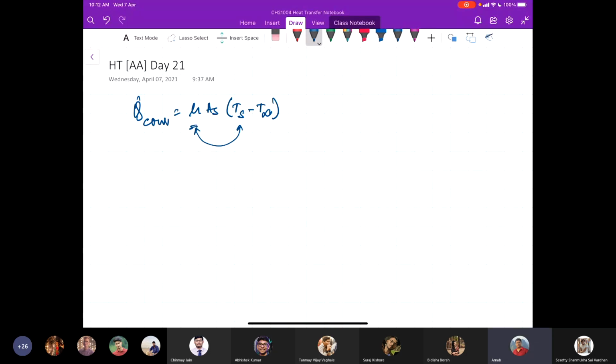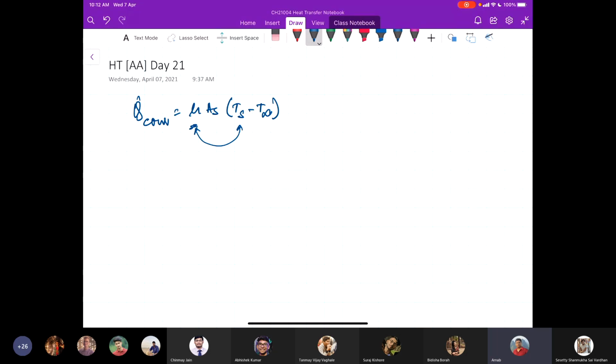That means your device can operate at a higher temperature when this h is typically low, which happens mostly in case of natural convection. And at lower temperature, you have the typical h value higher in case of forced convection.